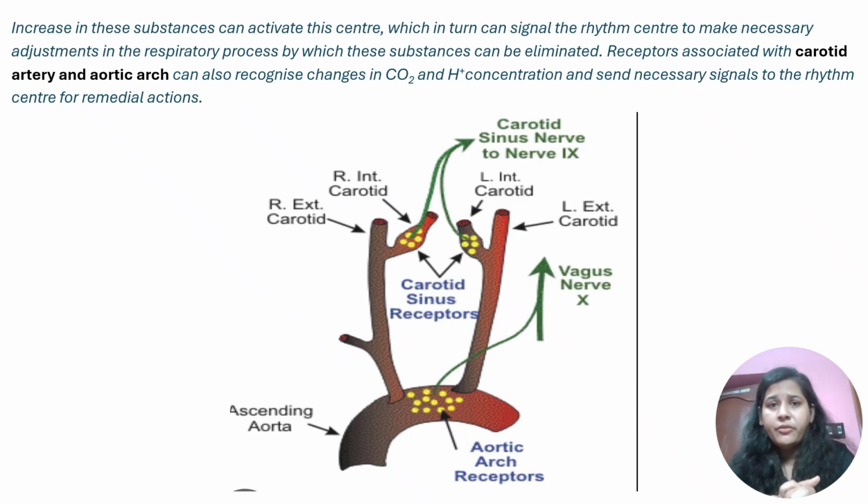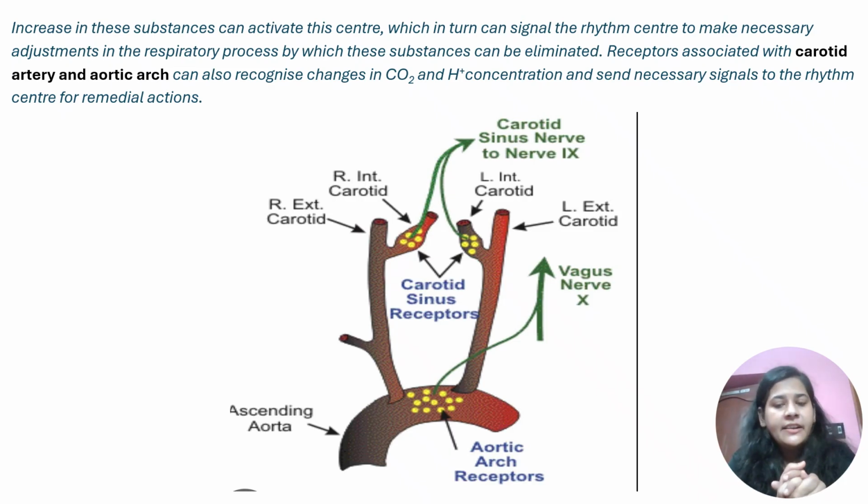This diagram is also not a part of NCERT, so this is only for your understanding. Now, when there is an increase in substances like CO2 and H plus ion concentration, the chemosensitive areas will send a signal to the respiratory rhythm center. At the end, the respiratory rhythm center is the one which is going to take action for how it has to be regulated in our body. And then it will make remedial actions so that our system remains in harmony. So be it the pneumotaxic center or the chemosensitive area, they will detect the changes, they will send a signal to the respiratory rhythm center, and the respiratory rhythm center will take actions in order to remove them.